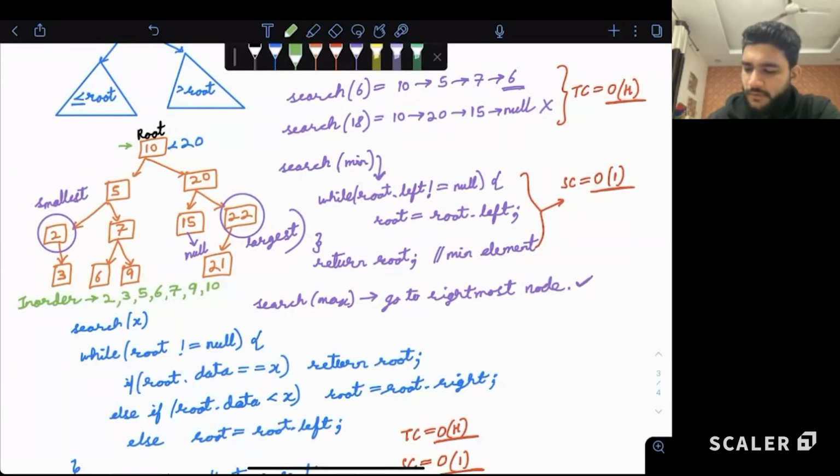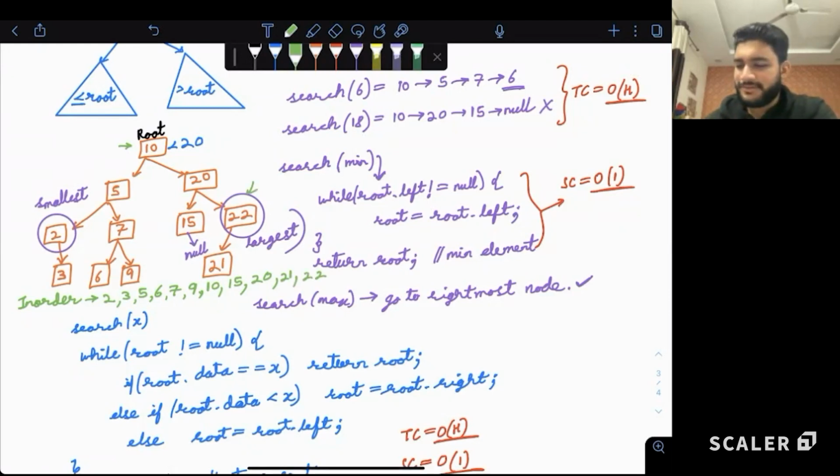Then 10 is complete. We'll go to the right side, which is 20. Then we'll go to the left side of 20, which is 15. Then 20 back, current node. Then the right subtree of 20, which is 22. Then we'll go to the left side, 21, and then we'll go to 22.